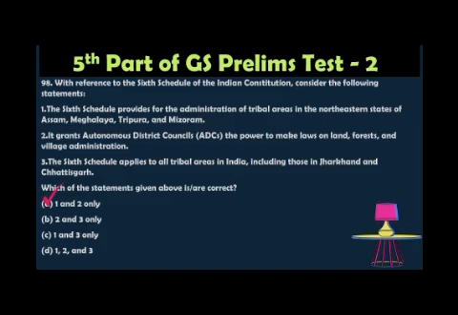An autonomous district council has the power to make laws on land and forest. That is also a correct statement. The 6th Schedule does not apply to all parts. It is only applicable to Assam, Meghalaya, Tripura and Mizoram. Chhattisgarh and Jharkhand follow the 5th Schedule instead of this. So the third statement is wrong. So option 1 and 2 only.